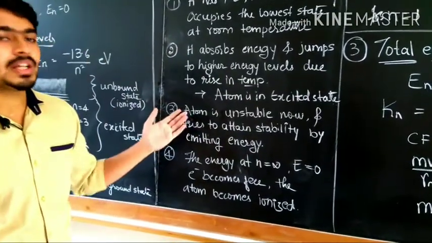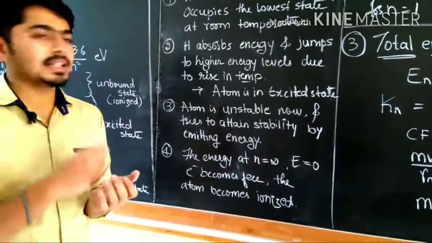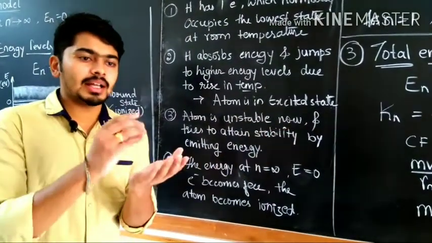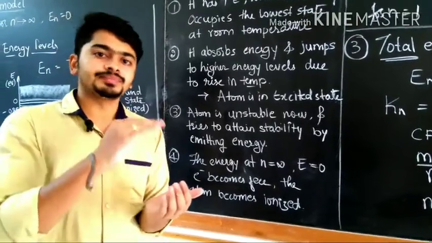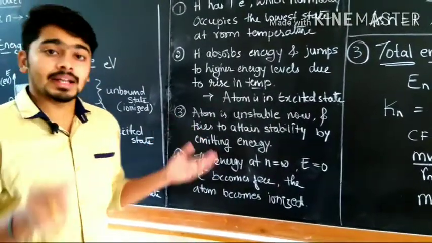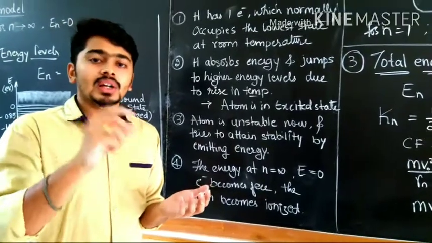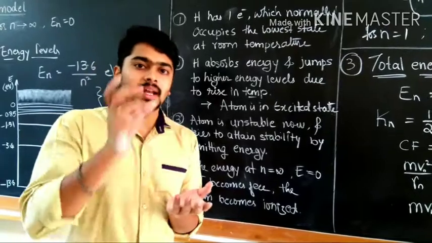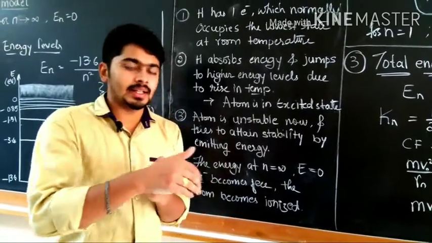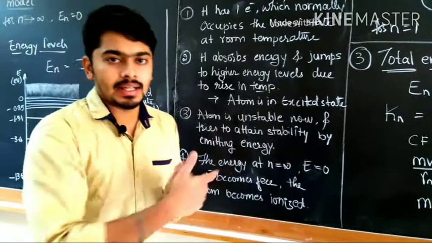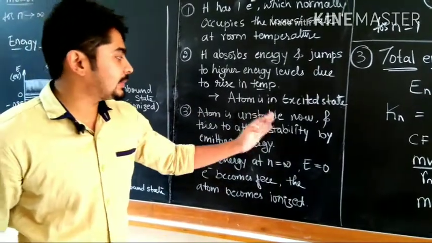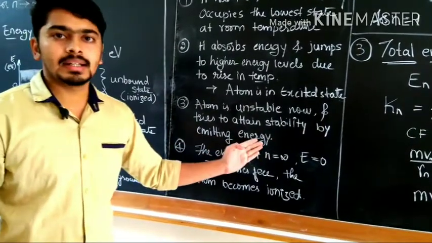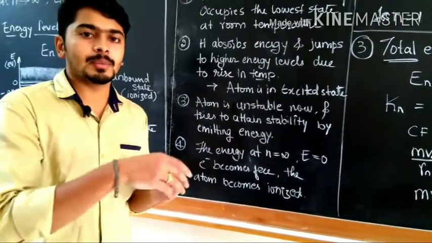Now, if it is in an excited state, the atom is said to be unstable. When the electron jumps to higher orbits, the total atom is not neutral, so it becomes unstable, and every atom tries to attain stability by liberating energy. It tries to attain stability by emitting radiation in the form of photons.